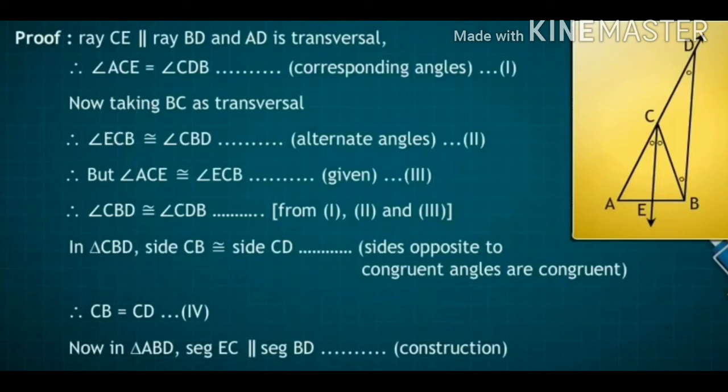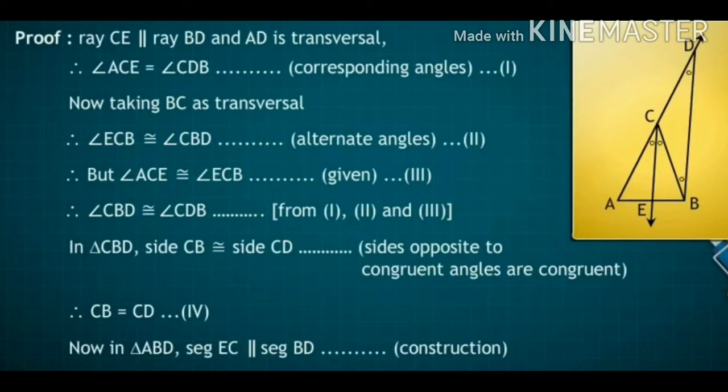Now the reason is alternate angles. This is equation number 2. But the given is angle ACE is congruent to angle ECB. Equation number 3. From equation number 1, 2 and 3, we can write angle CBD is congruent to angle CDB.